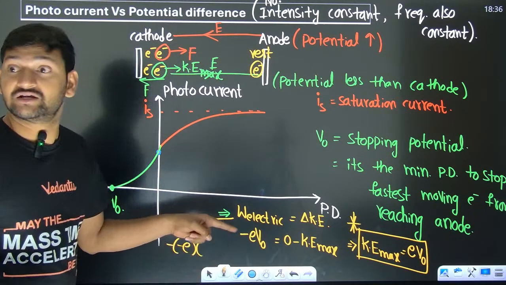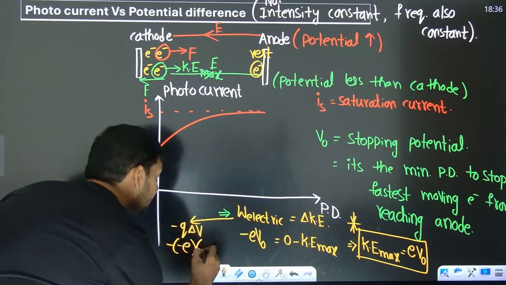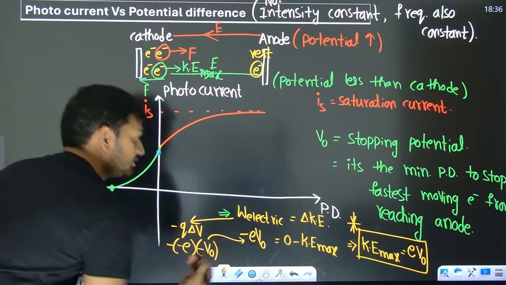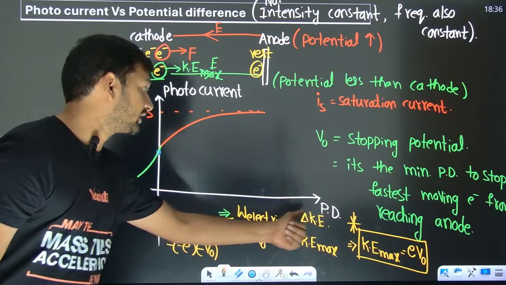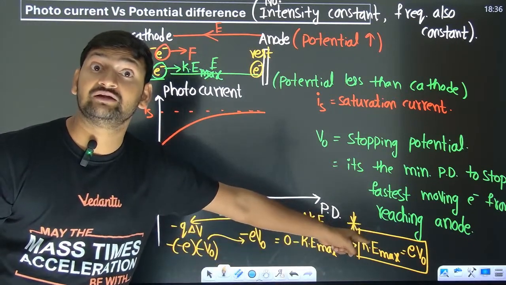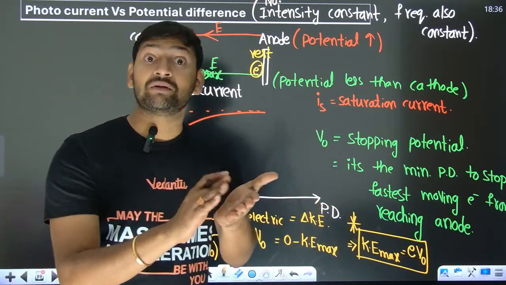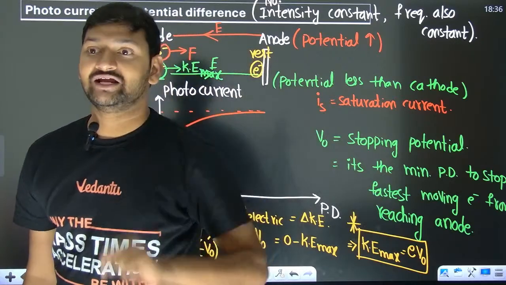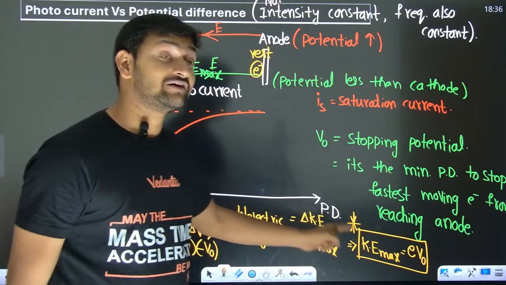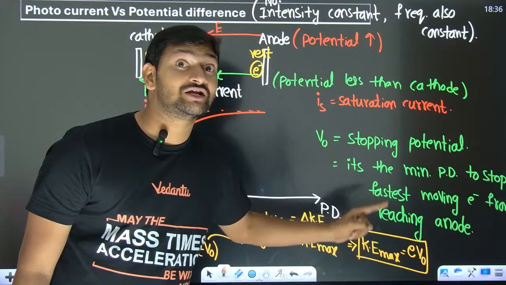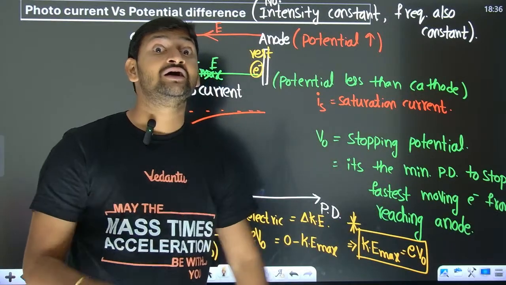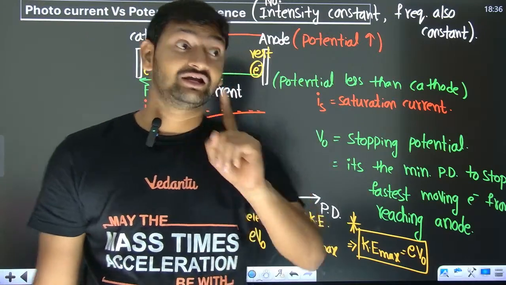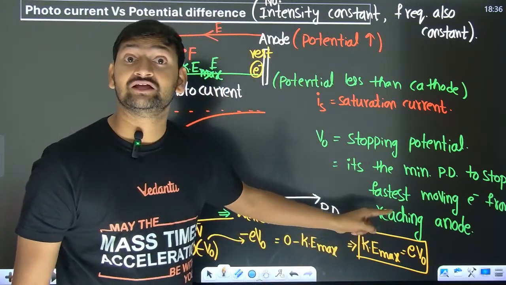What is the potential difference we are talking about? Minus V naught. So the whole thing will turn out to be this. I used the work energy theorem, and this is very, very important. If they give the stopping potential, they have indirectly given you the fastest moving electron's kinetic energy. Be careful. Very useful.